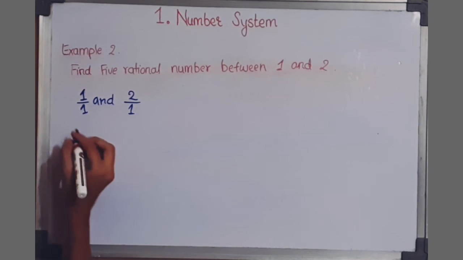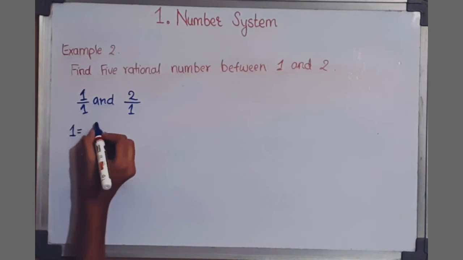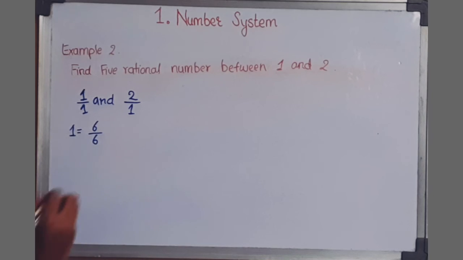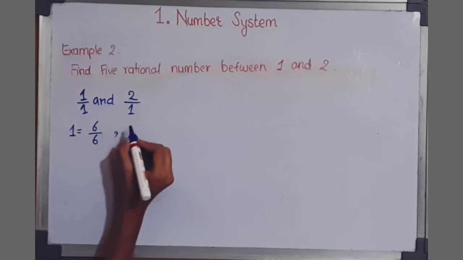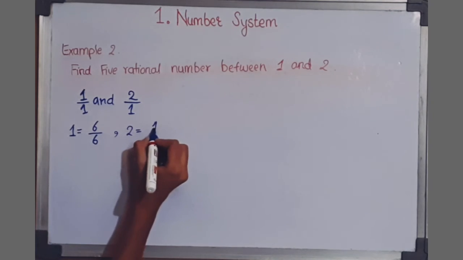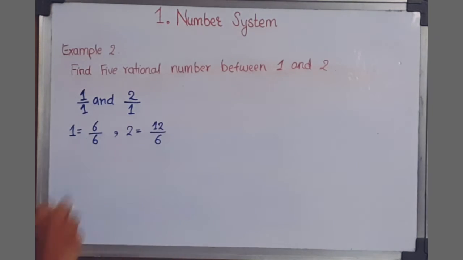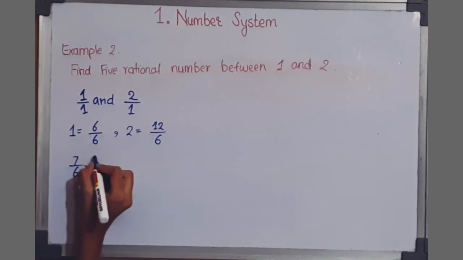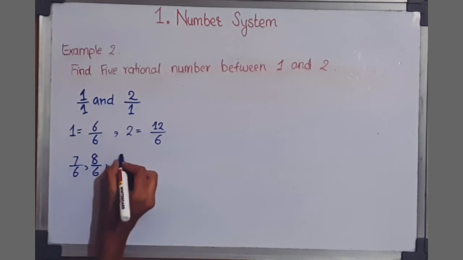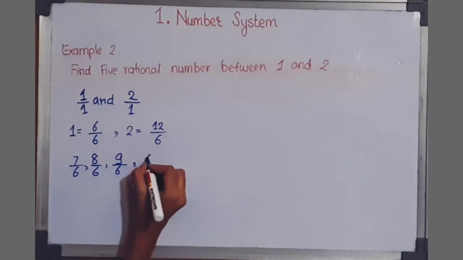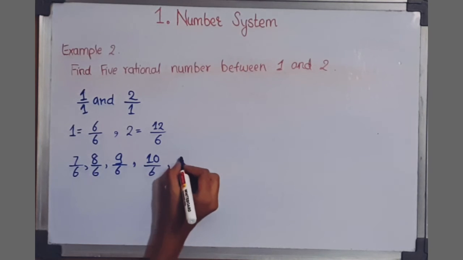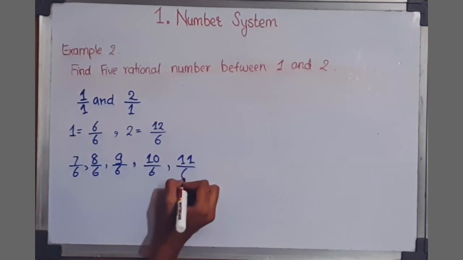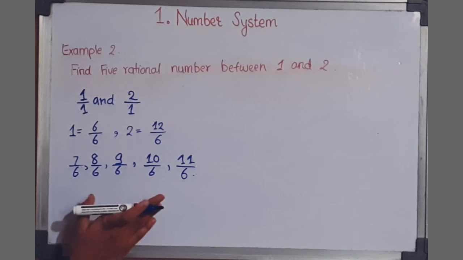That is, 1 will be equal to 6 upon 6, as we want the denominator to be 6, and 2 will be equal to 12 upon 6. Now let's find the numbers between these. The numbers will be 7 upon 6, 8 upon 6, 9 upon 6, 10 upon 6, 11 upon 6. So we have found the 5 rational numbers.